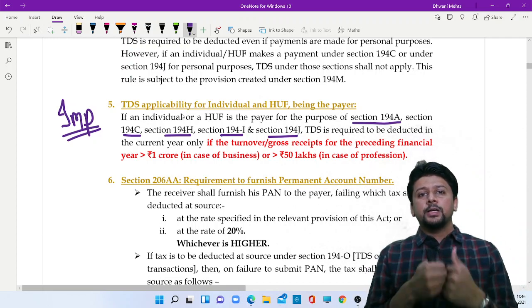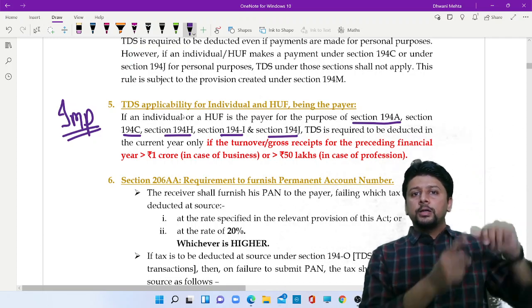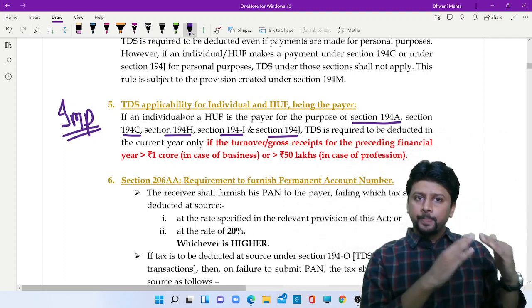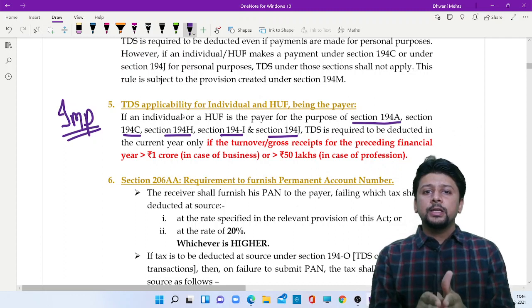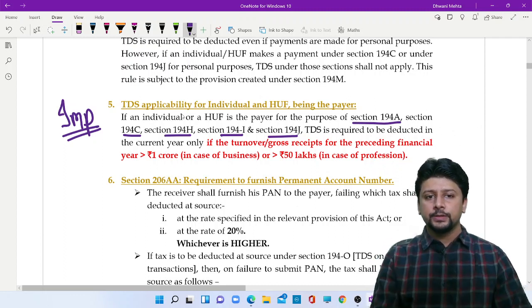If the payer in the current year is an individual or HUF, then check: is the turnover in the preceding financial year greater than 1 crore, or greater than 50 lakhs? If yes, only then in the current year, as an individual or HUF payer, I have to deduct tax.